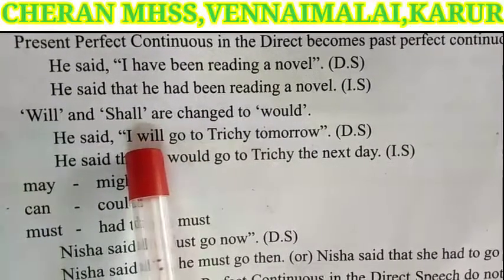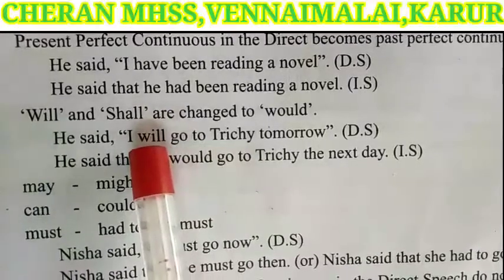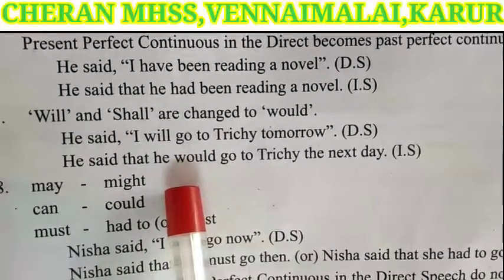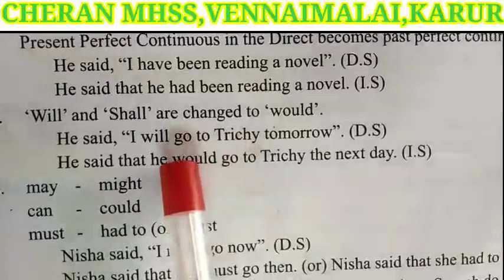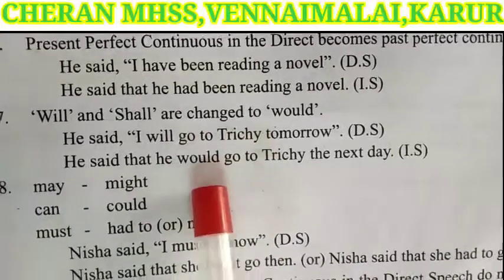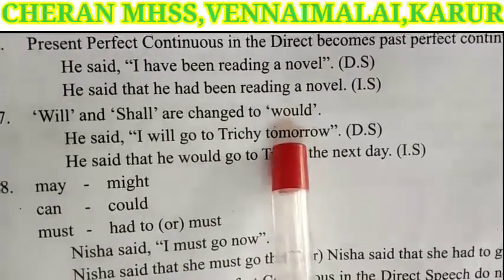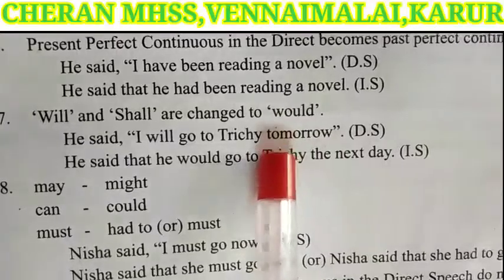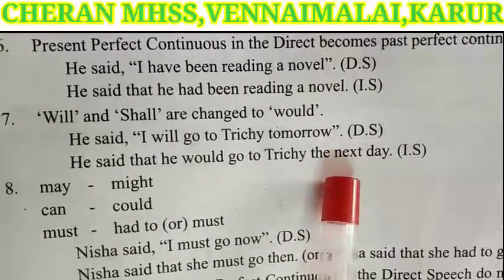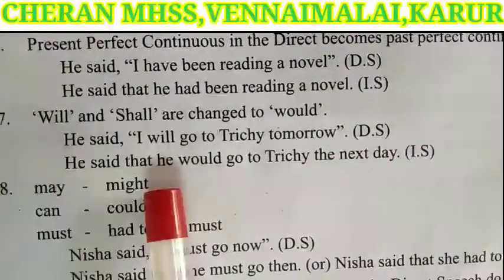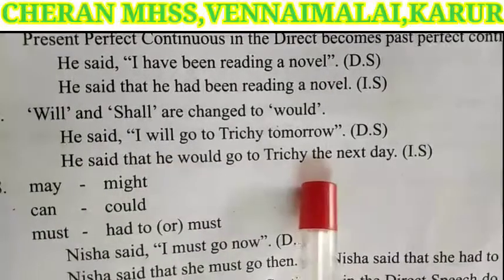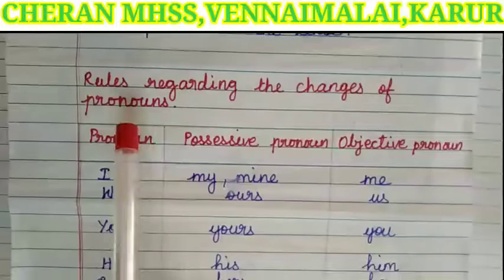Will is a future tense. It will change in indirect speech to would. The remaining words, go to Trichy, are also the same. Tomorrow is an adverb of time. It will change to the next day. So the answer is he said that he would go to Trichy the next day.